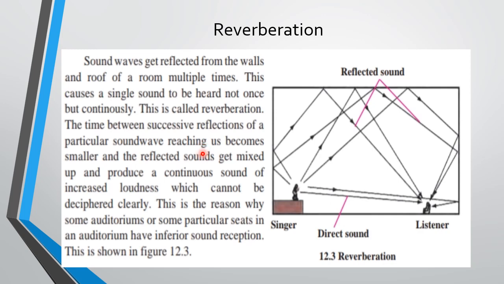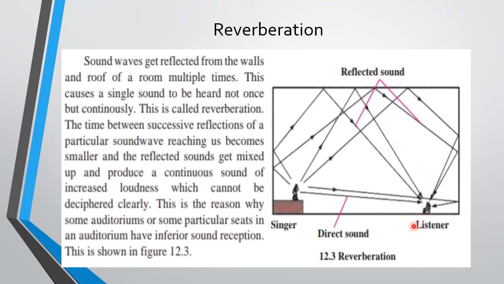Okay, so now suppose this is a singer, and you are the listener. He is singing the song, so the sound waves are directly reaching you. You are able to hear it clearly, but at the same time the sound waves are traveling, dashing here and there, and again reaching you. So the waves are coming from here also, getting reflected to you also.